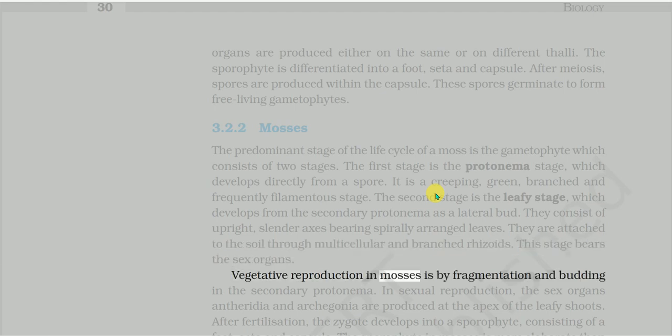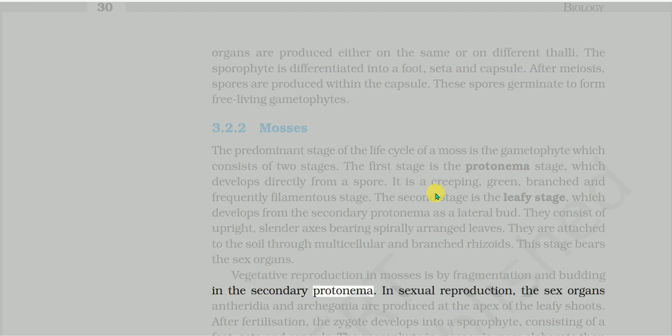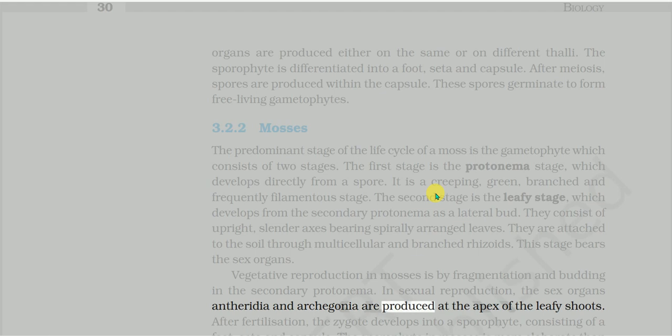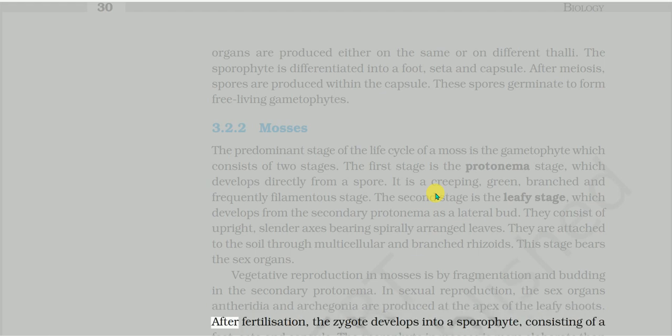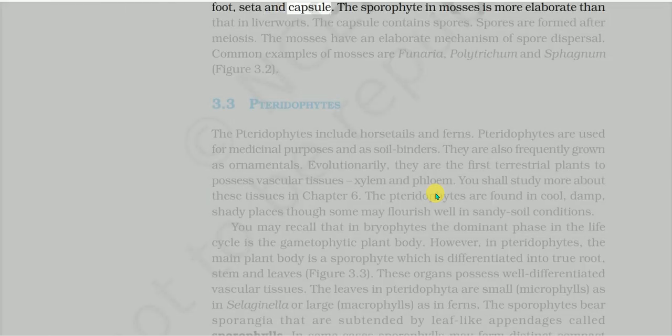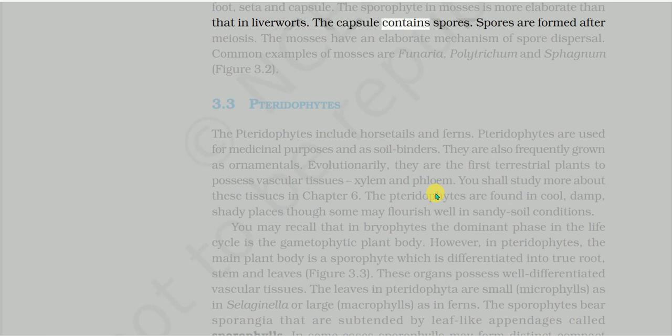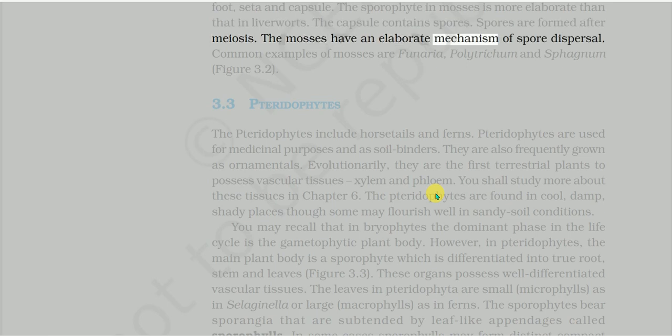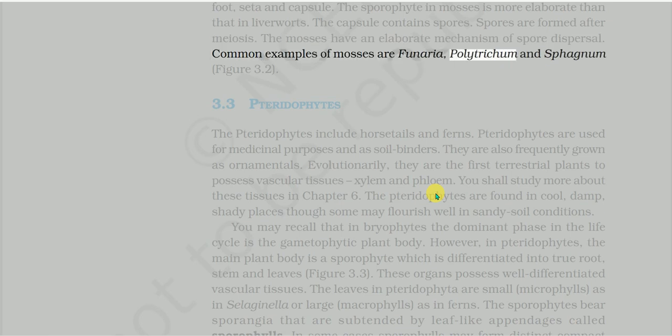Vegetative reproduction in mosses is by fragmentation and budding in the secondary protonema. In sexual reproduction, the sex organs antheridia and archegonia are produced at the apex of the leafy shoots. After fertilization, the zygote develops into a sporophyte, consisting of a foot, seta, and capsule. The sporophyte in mosses is more elaborate than that in liverworts. The capsule contains spores. Spores are formed after meiosis. The mosses have an elaborate mechanism of spore dispersal. Common examples of mosses are Funaria, Polytrichum, and Sphagnum, figure 3.2.